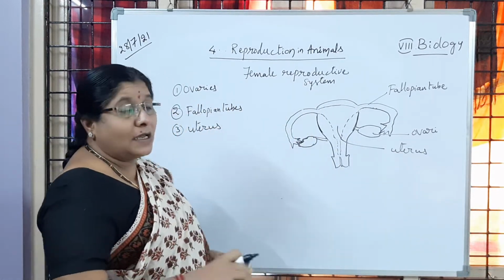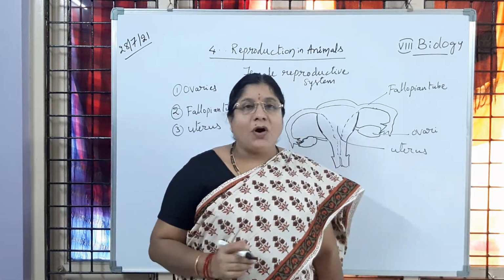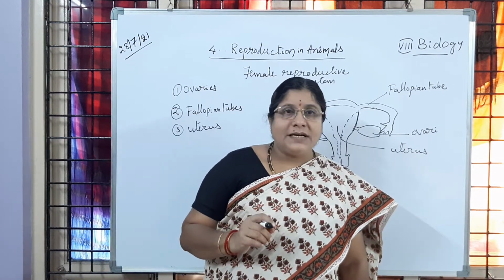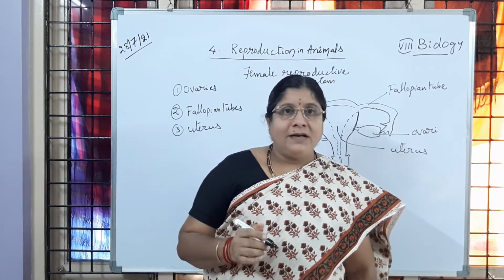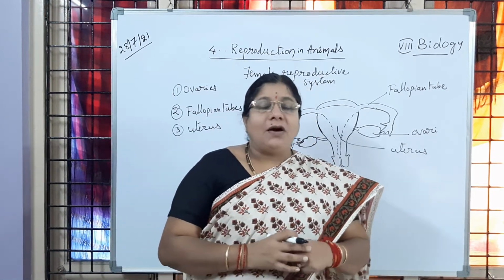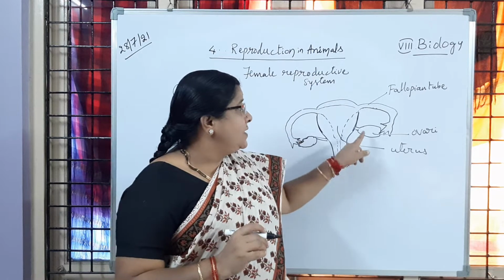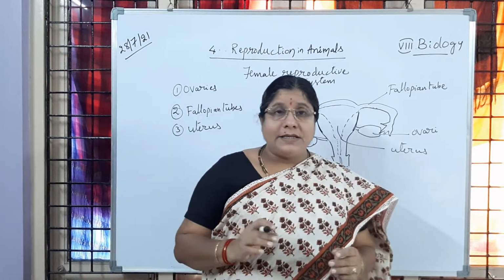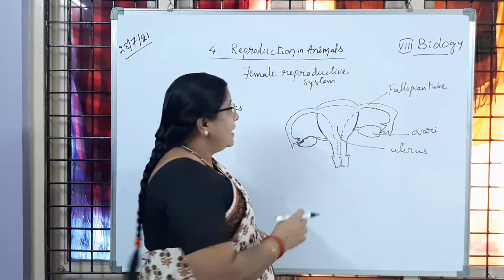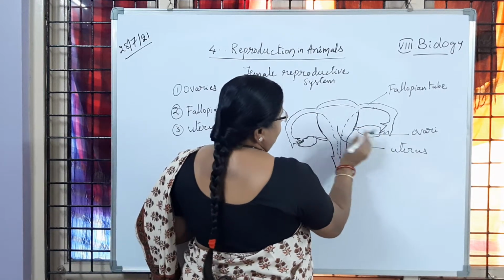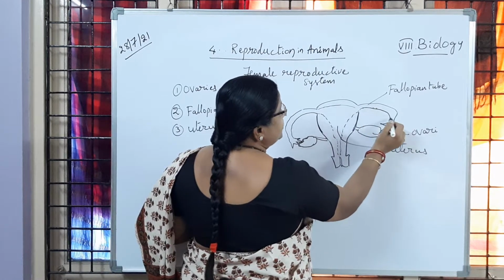So now, where are these ovaries present? Just now I said that ovaries are the female reproductive organs, and the female reproductive system is present in the abdominal cavity of women, just below the navel. Is it clear to you? A pair of ovaries are present, one on either side in the abdominal cavity, just below the navel. The right and left ovaries are present, and a pair of fallopian tubes are given off.